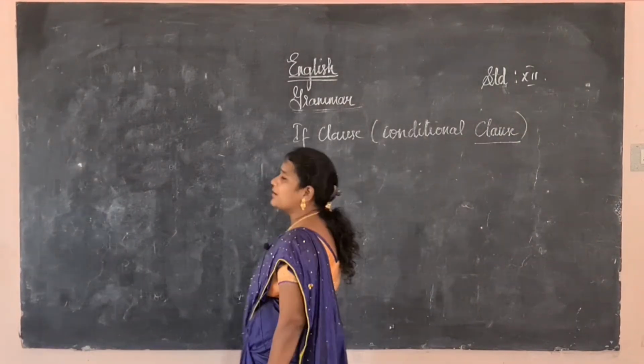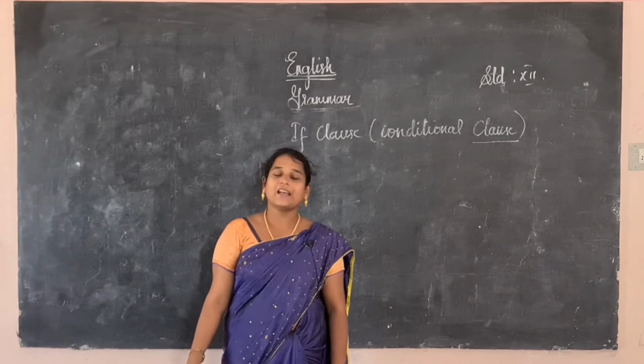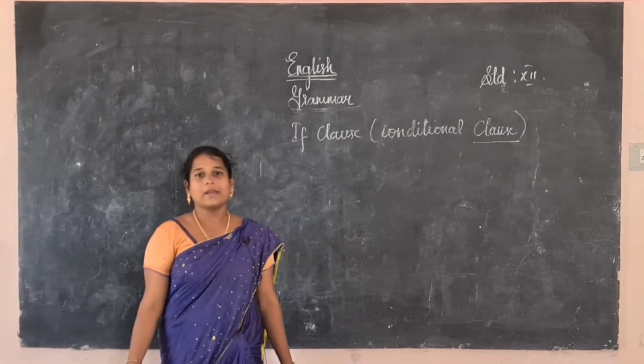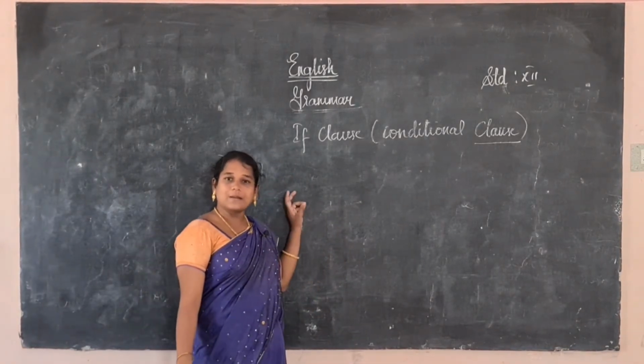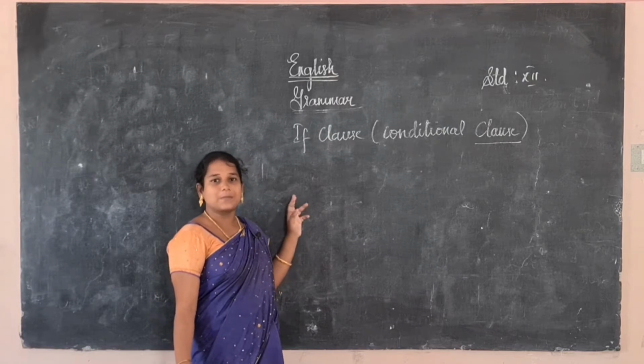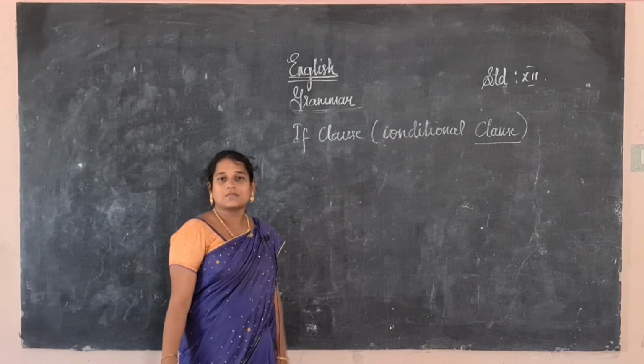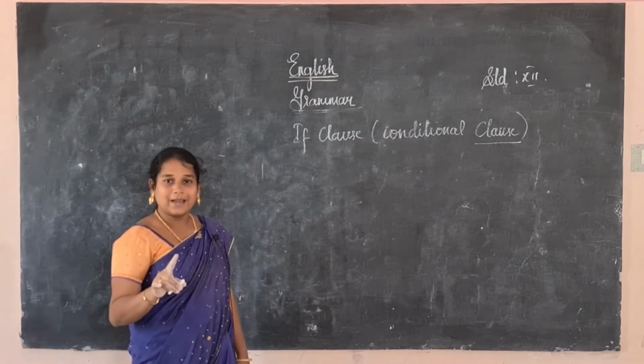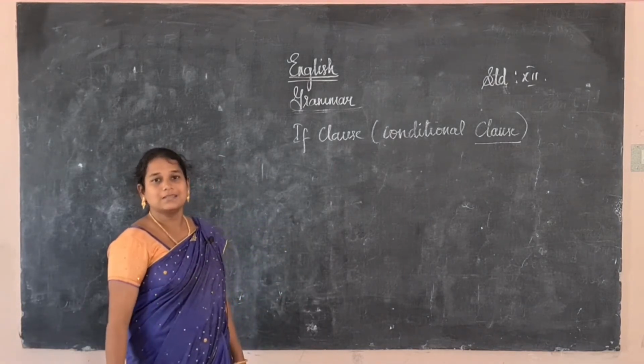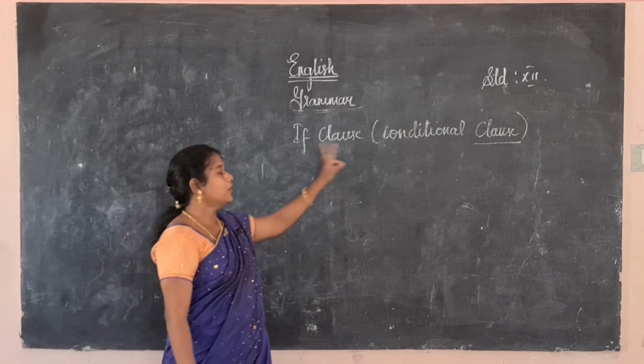A clause is a group of words which gives a complete meaning. It has a subject and a predicate. Clauses are of two types. One is the dependent clause, another is the independent clause. Dependent clauses are called subordinate clauses, independent clauses are known as main clauses. If we add 'if' to the subordinate clause, then it will automatically be converted into an if clause.